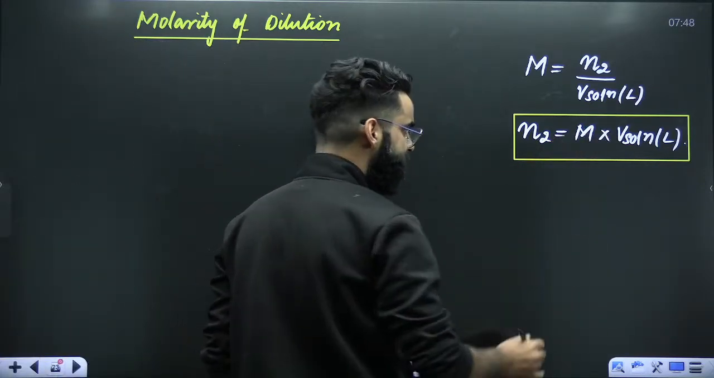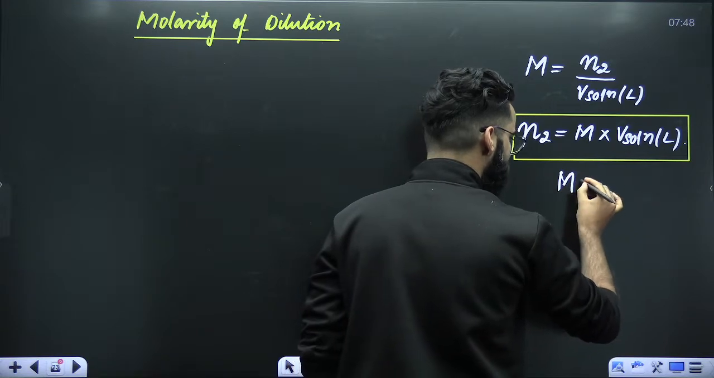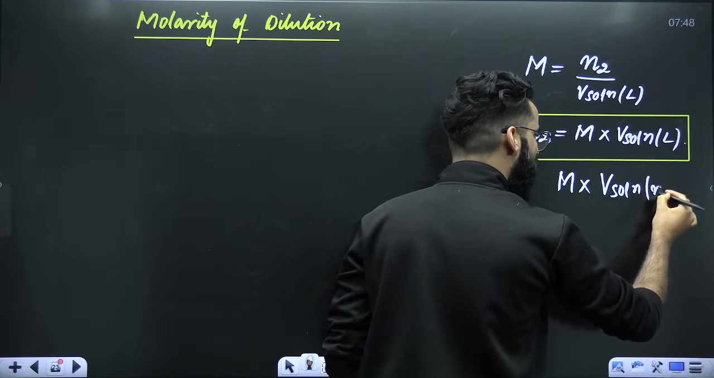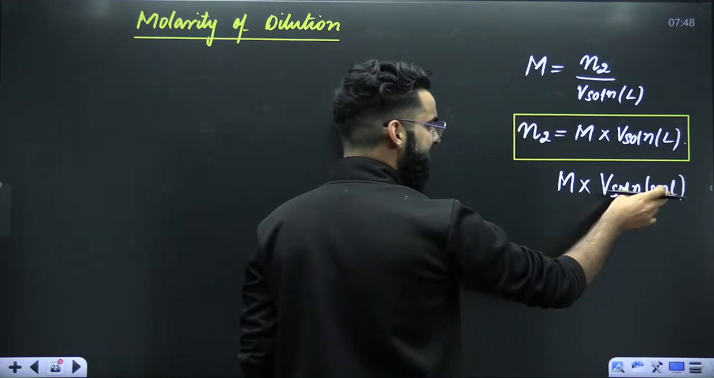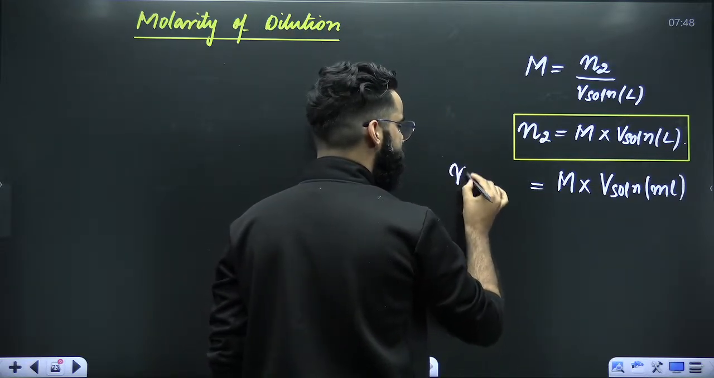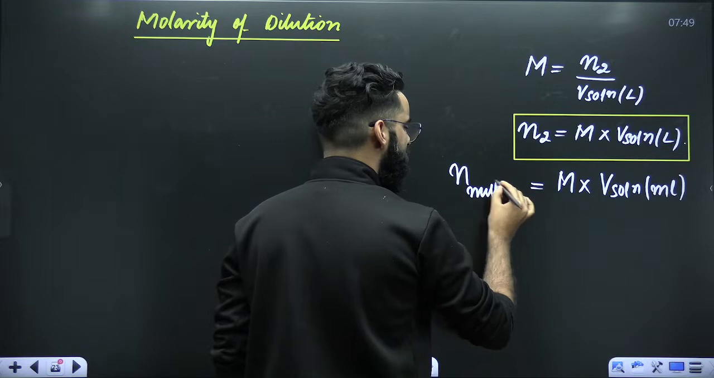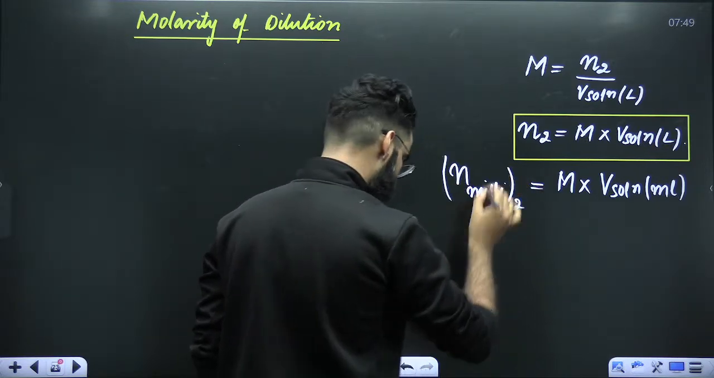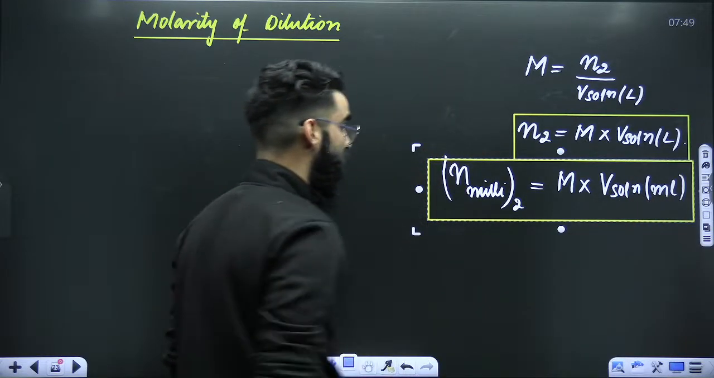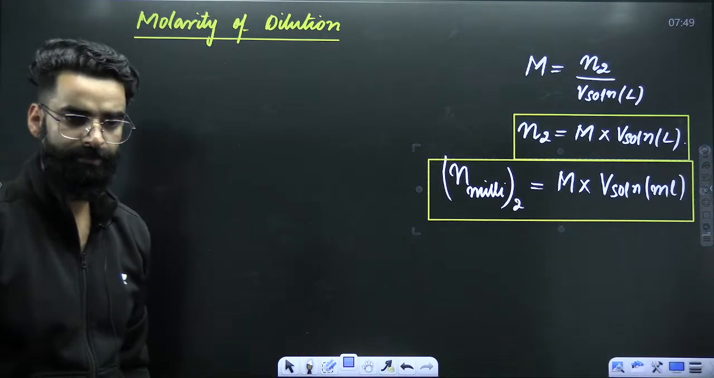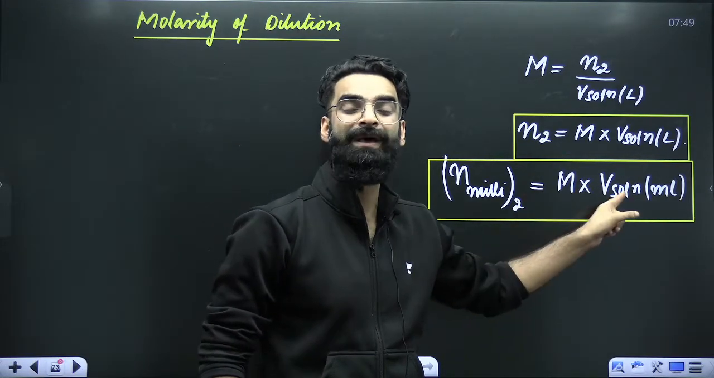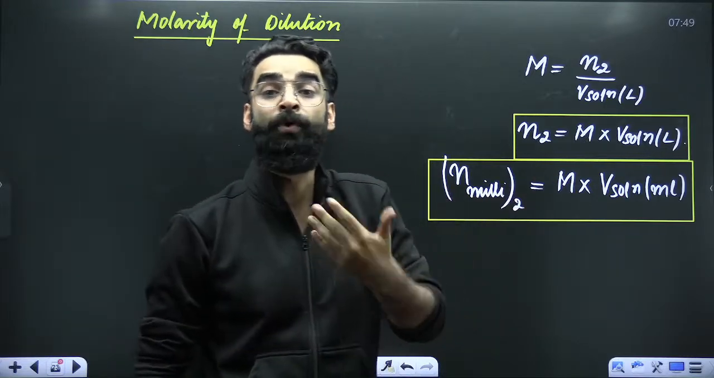In the same result, if you replace volume of solution in liters by volume of solution in ml, then I won't be calling it moles of solute. I'll be calling it millimoles of solute. This is one more result which you need to remember: molarity of the solution multiplied by volume of solution in ml gives the millimoles of solute.